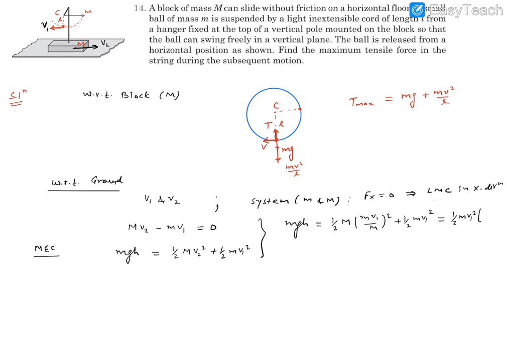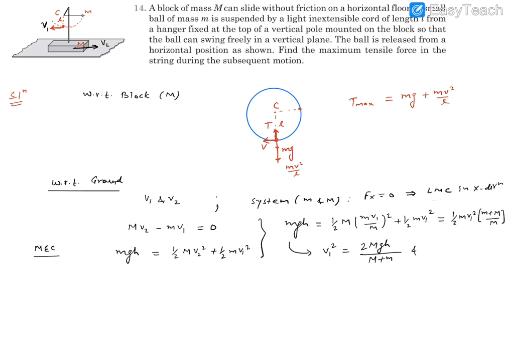So we settle them: small m plus capital M divided by capital M. From here ultimately we are able to find V1 square. How much is V1 square? You will find one m is settling down, so it's twice capital M gh divided by capital M plus small m. This is how we can get V1 square.